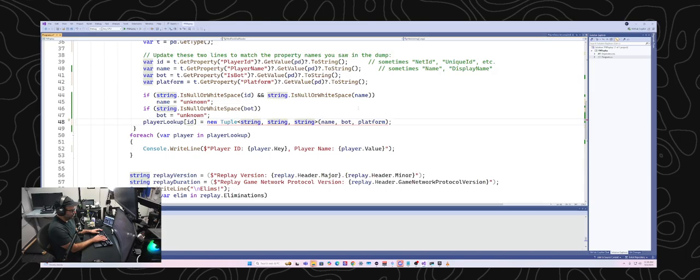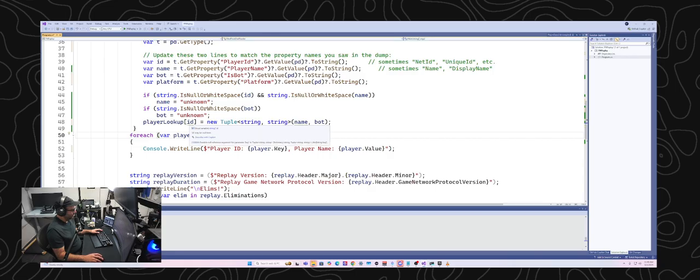I feel like I know in Python I could just create a triplet there. I don't think I can do that in .NET. I'm not sure. So I may need to do something else here. I could create a whole new class for this, I guess, if I wanted to. I might be able to just make this a dictionary.